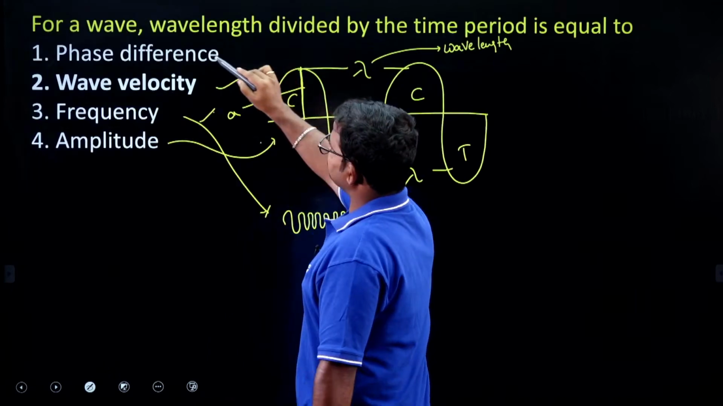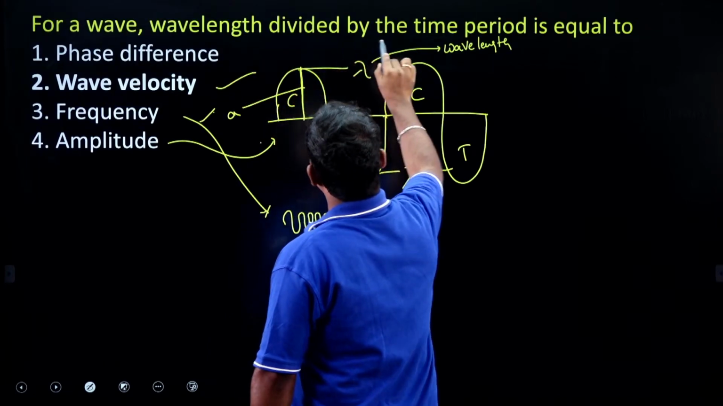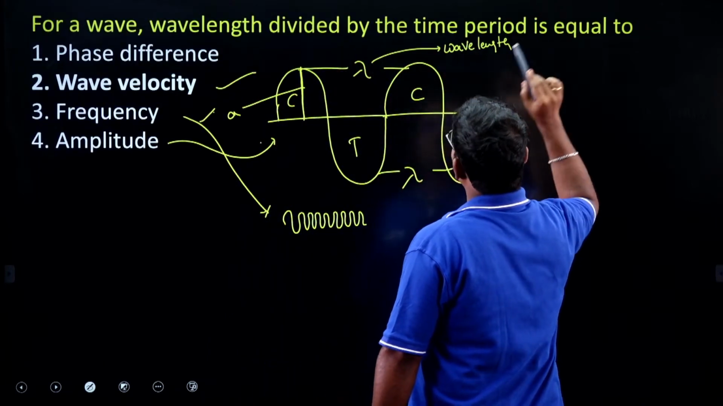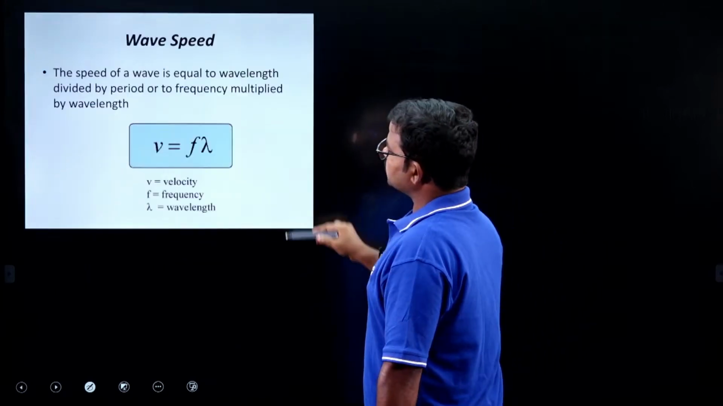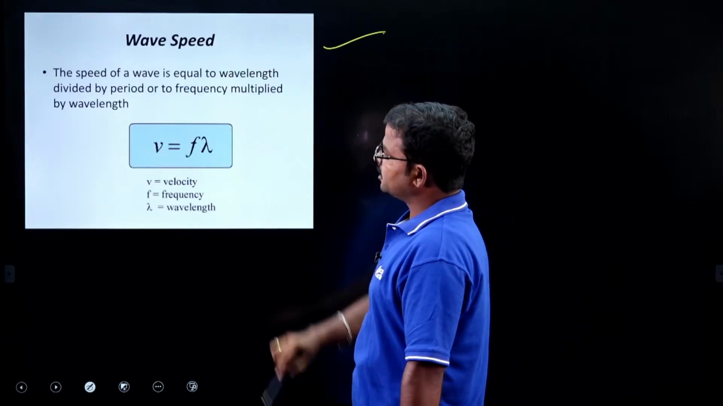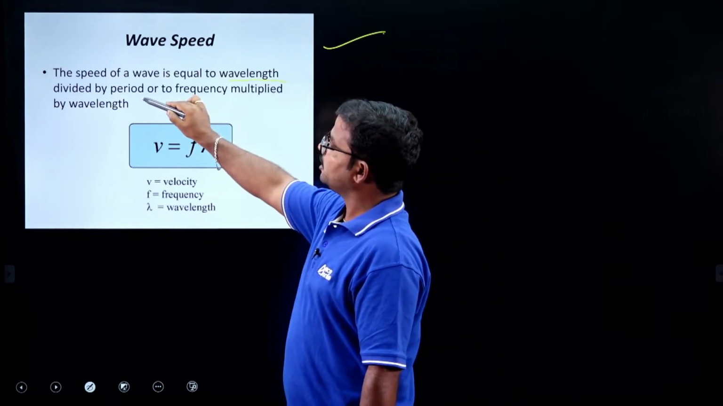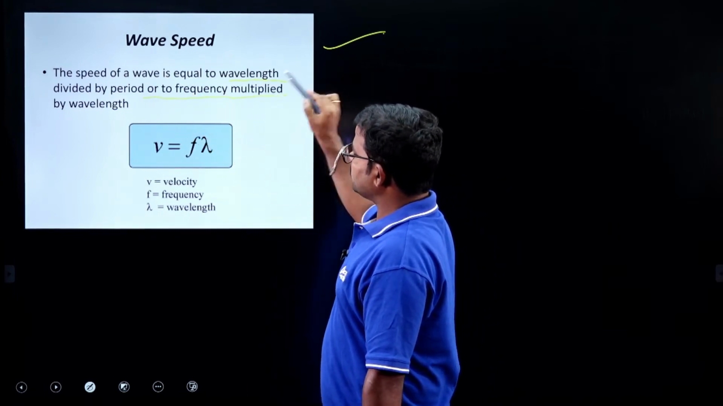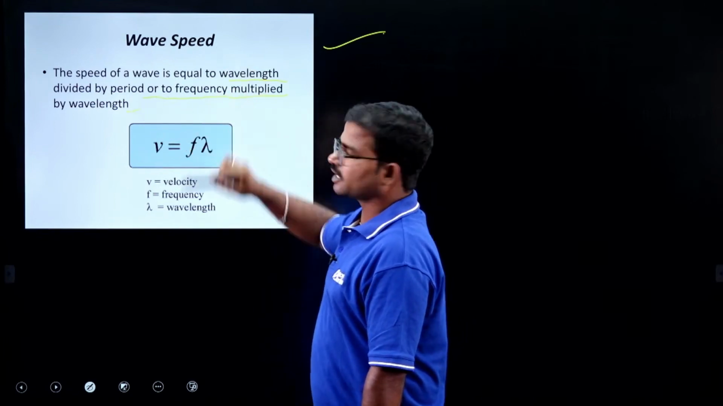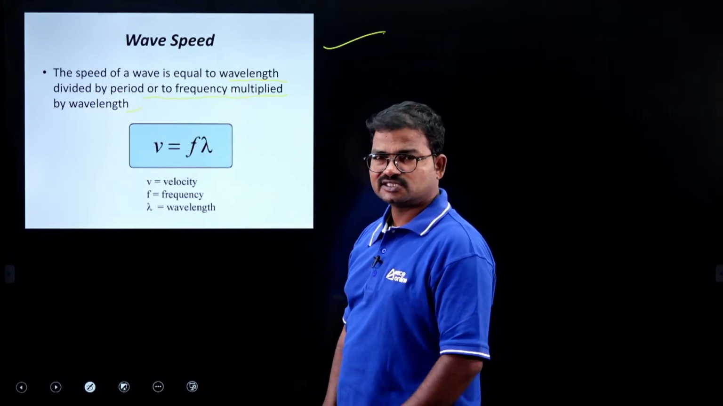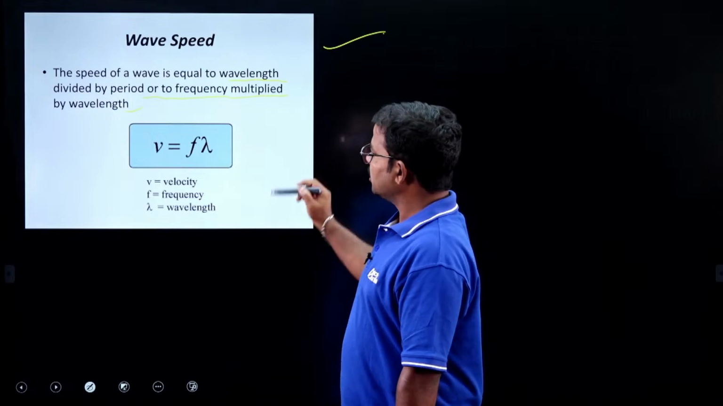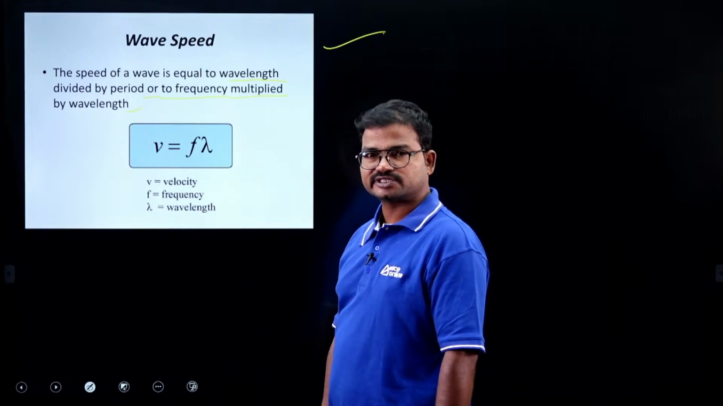So here what did they mention? For a wave, wavelength divided by the time period is equal to, so that is nothing but wave speed. Here it is the definition. The speed of wave is equal to the wavelength divided by period, or frequency multiplied by wavelength. So this is the direct statement. Due to that, here we have to consider option 2 is the right answer.